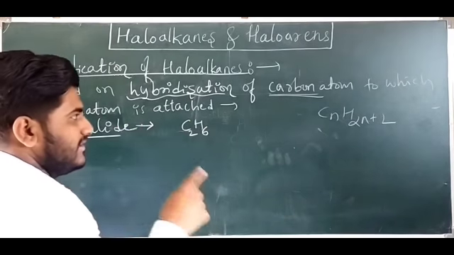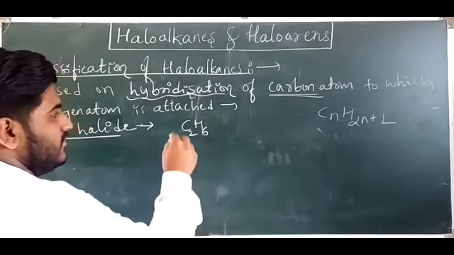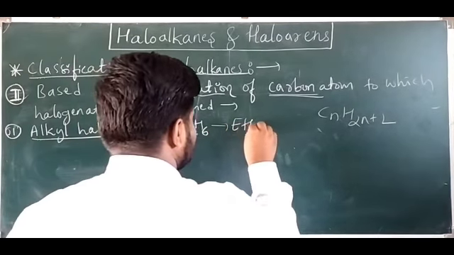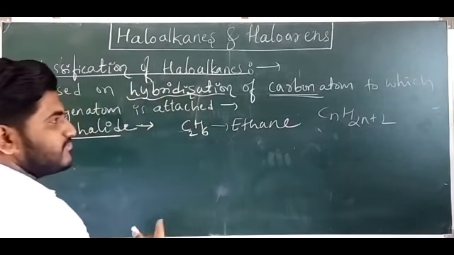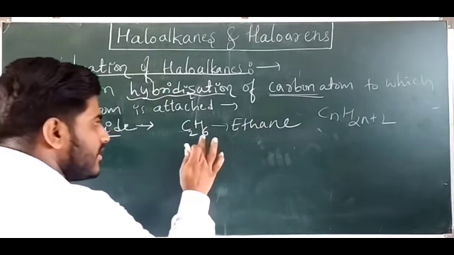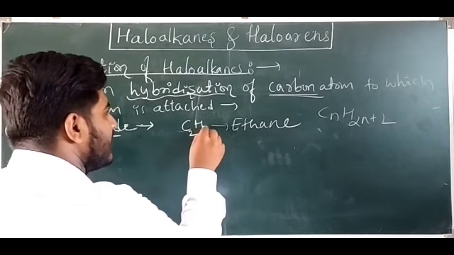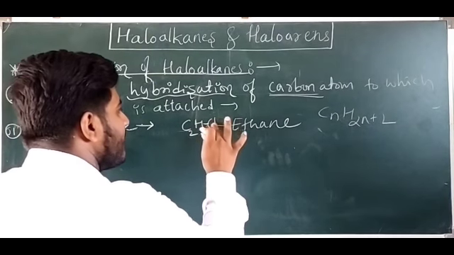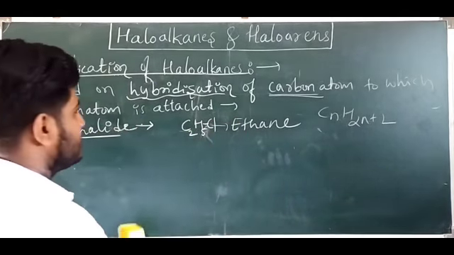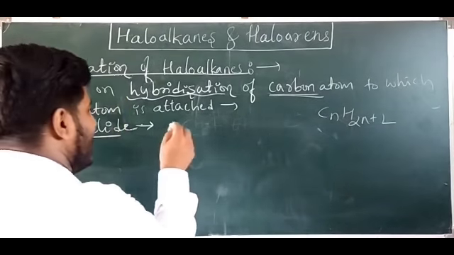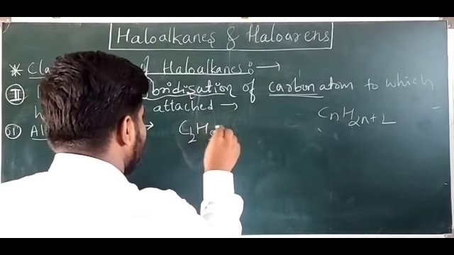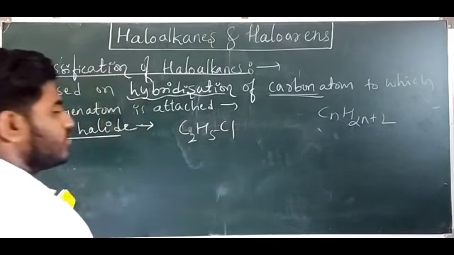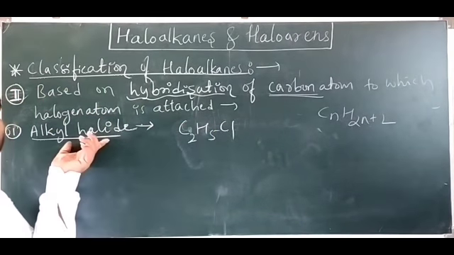Two carbons, all single bonds. This is ethane, which you have already studied in first PUC. Replace any hydrogen atom by any halogen atom and this becomes an alkyl halide, C2H5Cl, which we can call chloroethane.